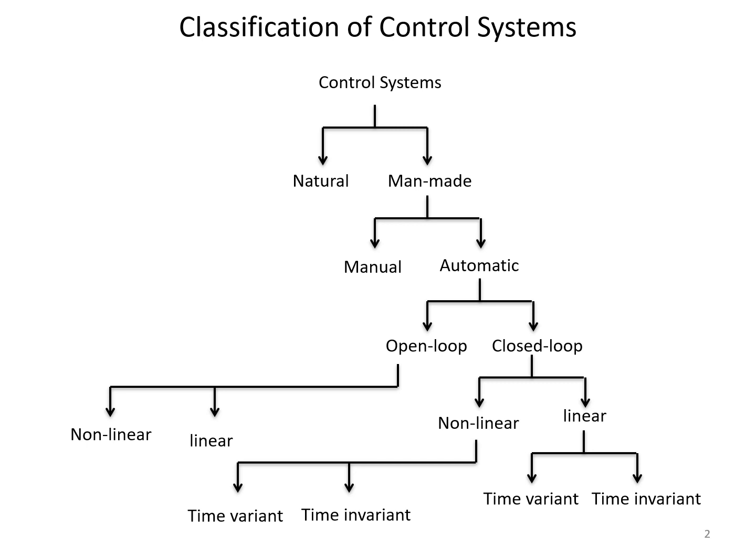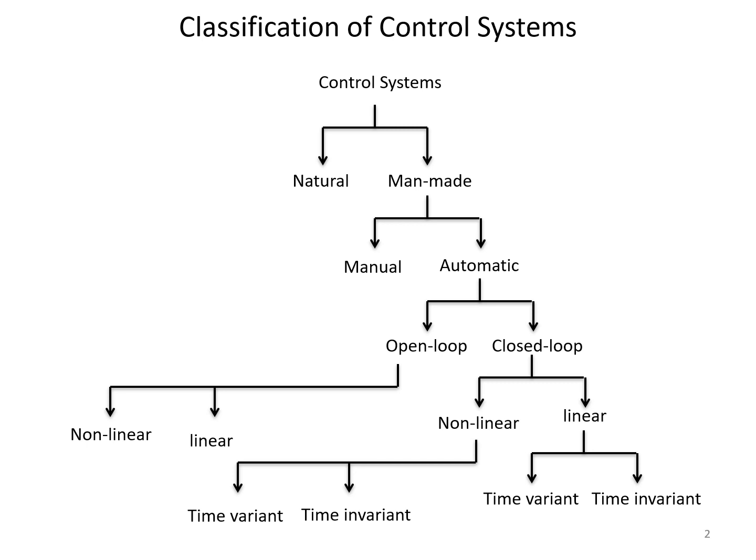Again, man-made control systems are further classified into manual and automatic control systems. Manual control systems are those where the controlling action needs a human interference, whereas an automatic control system is one wherein the controlling action is done without human interference.